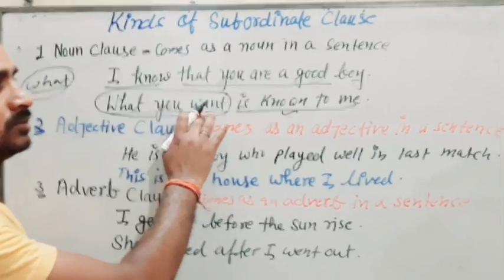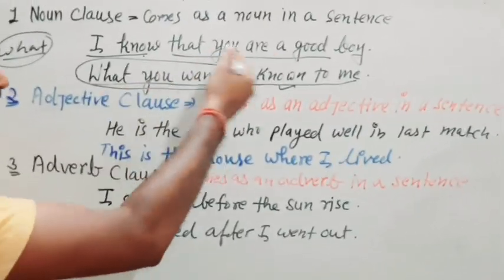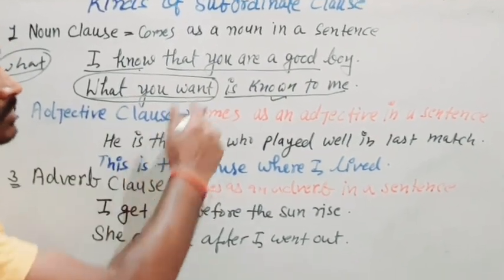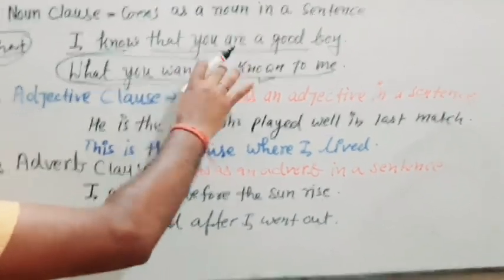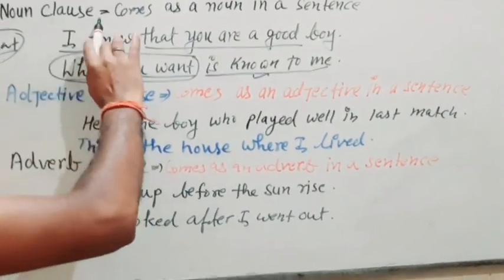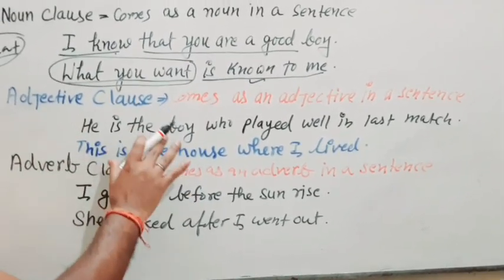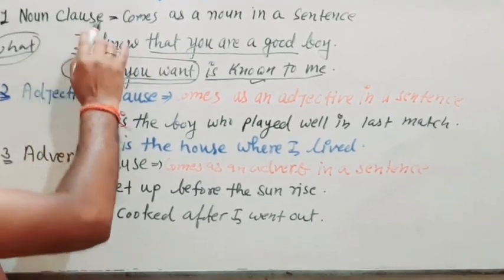Subordinate clause you can use at the end, you can use in the starting, you can use in the middle also. I will explain where to use noun clause, where to use adverb clause and where to use adjective clause. But at first just see how we can identify a noun clause.